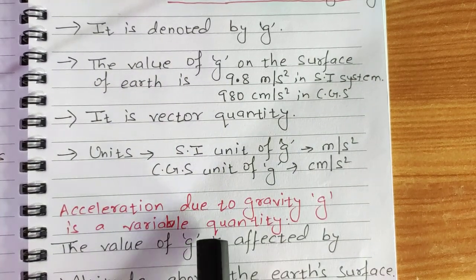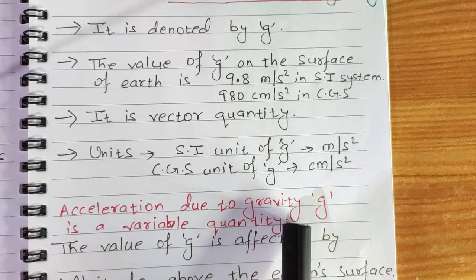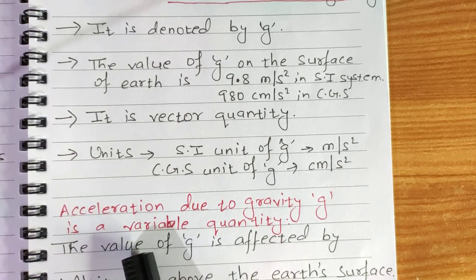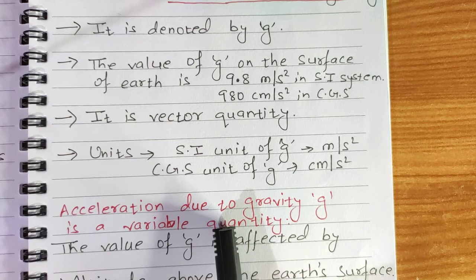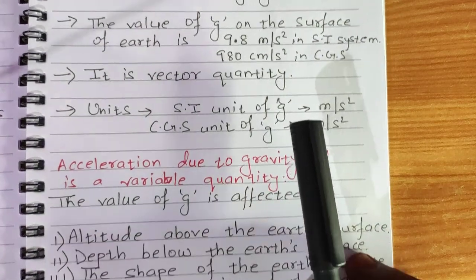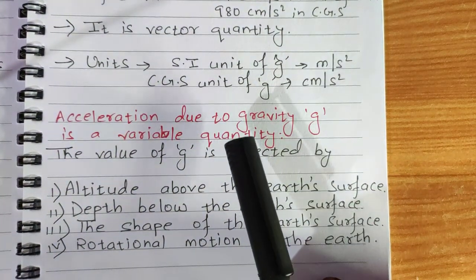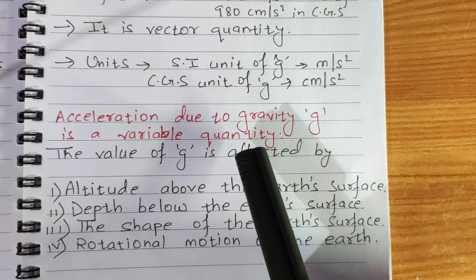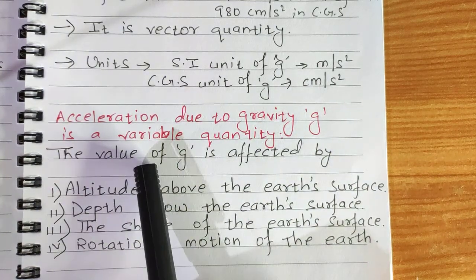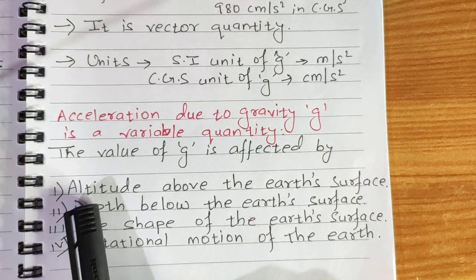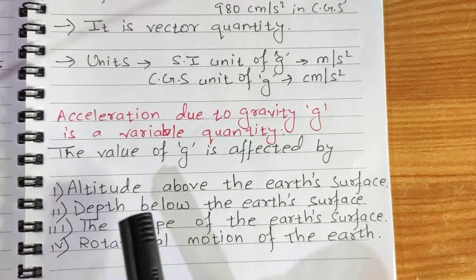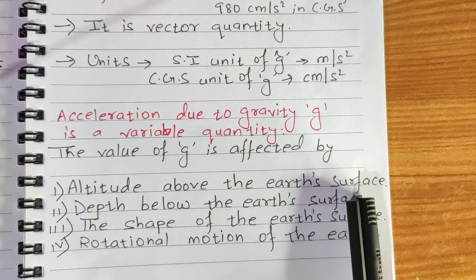Now acceleration due to gravity, that is g, is a variable quantity. Variable quantity means it varies, changes. It is not always constant. And how does it change? The value of g is affected by some reasons. First reason is altitude above the earth's surface.